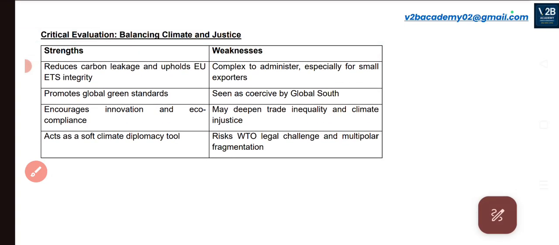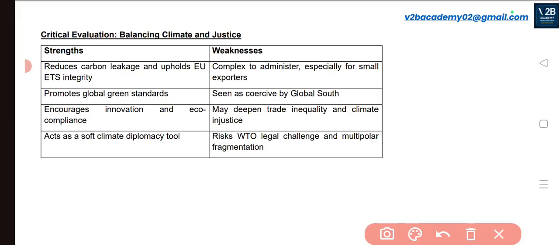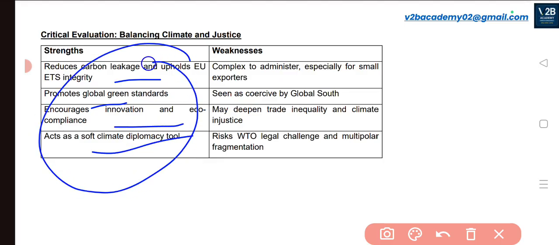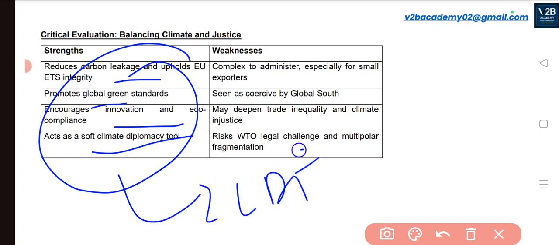Okay, so what are the strengths of this particular thing that I have told you? This will help in reducing carbon leakage, uphold the European Union's ETS integrity, promote global green standards, and encourage innovation and eco compliance. It will act as a soft climate diplomacy tool for the European Union.